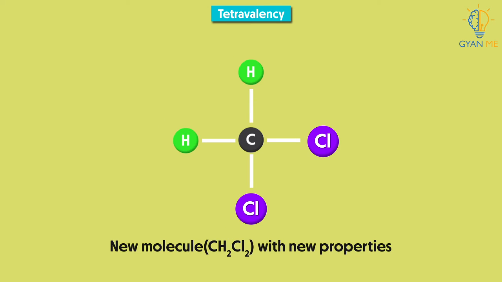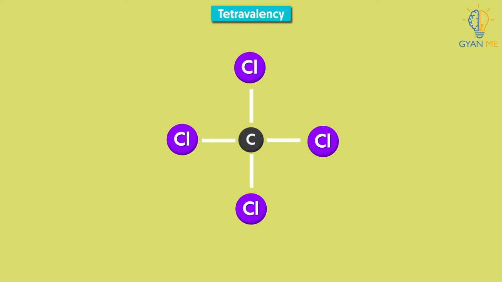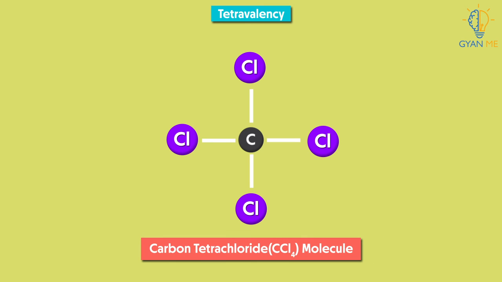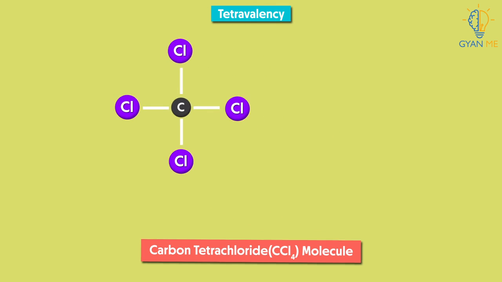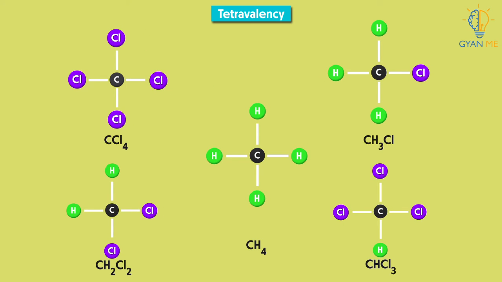This will also have different chemical properties, isn't it? Yes. And now, if we replace all 4 hydrogens with chlorine, the new molecule formed is carbon tetrachloride, that is CCl4, which has completely different properties.